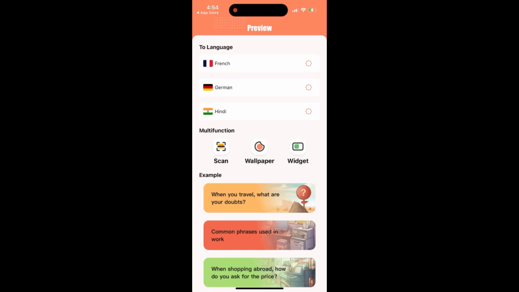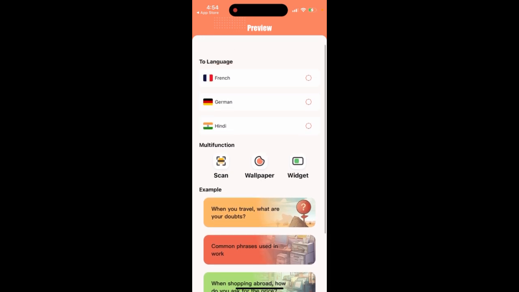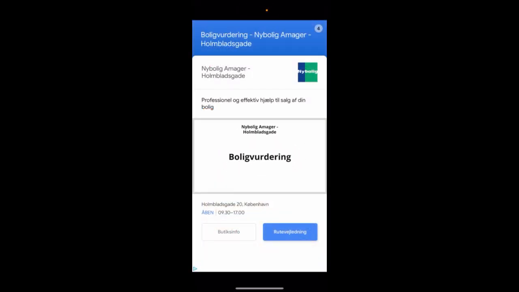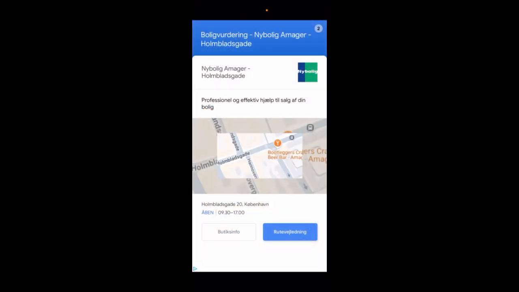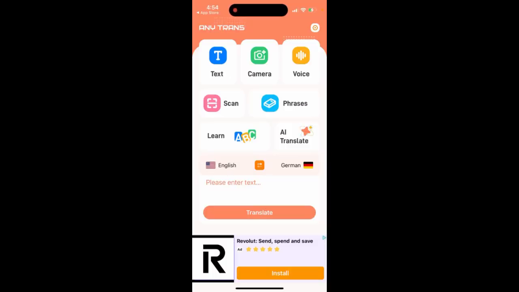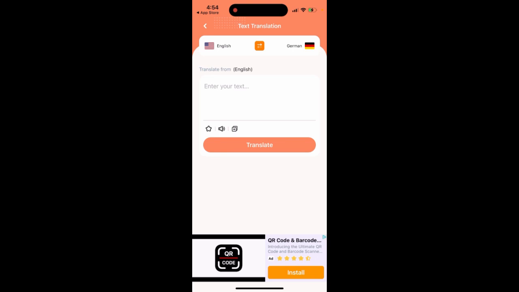So there you have it. You can translate to French, German, or Hindi. I don't know. All right, let's translate to German. Honestly, I don't know whether this app is super legit. And then you can just enter text.